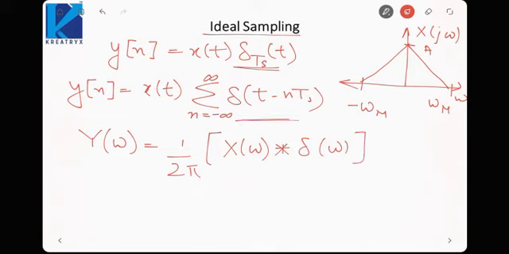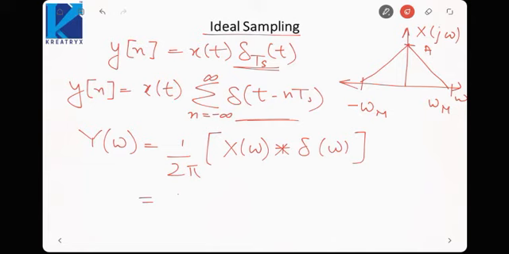To find the Fourier transform of this impulse train, which is basically a periodic signal, we first express it as a Fourier series and then find the Fourier transform. We referred to the chapter on Fourier transform, where I solved this problem of finding the Fourier transform of a periodic signal.